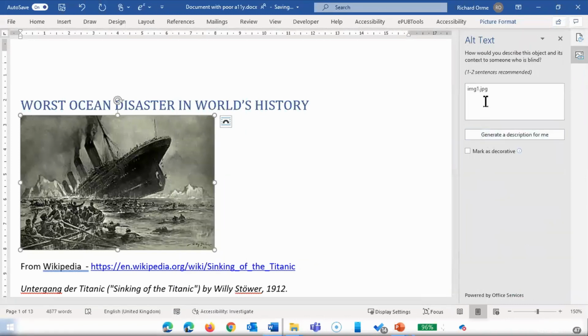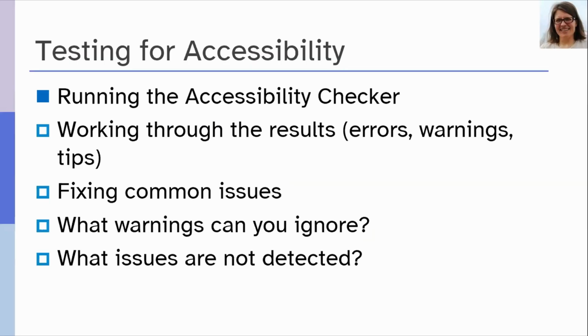So you need to manually go through and check the images. Like, for example, here we have inserted an image, and the alternative text says img1.jpg, and it doesn't tell anything about the content of the image. So you have to write the alternative text yourself here.